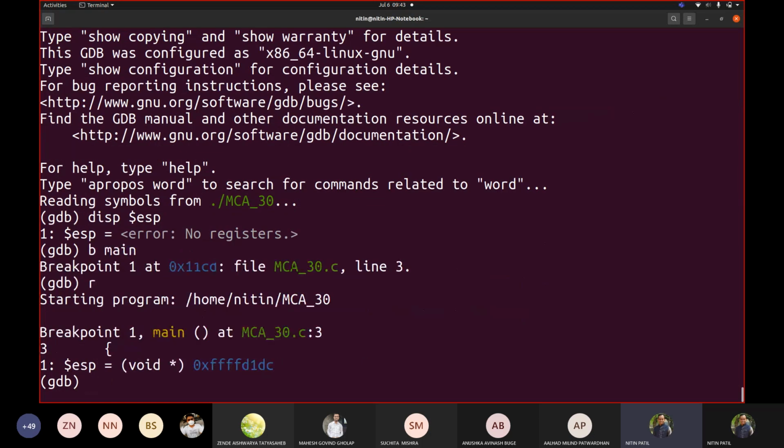So let me execute the code. Now ESP is containing this address. Now we know that next is a function call. What was the next line? That call to the system function.